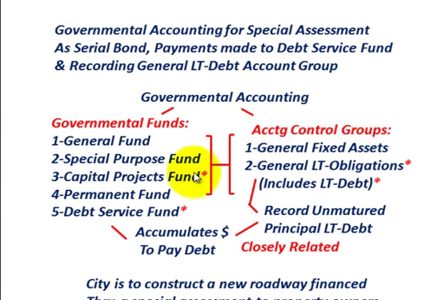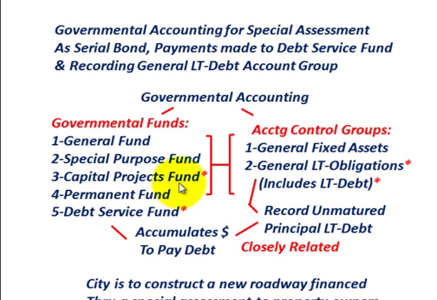For our example here, we're going to have a capital project that the city is going to take on. They're going to be constructing some new highways. So we're going to be looking specifically at our capital projects fund, and along with that, we're also going to be looking at our debt service fund. This is where the debt is going to be serviced. The debt service fund is where you're going to accumulate dollars to pay the debt, and we're also going to be paying the debt through our debt service fund.